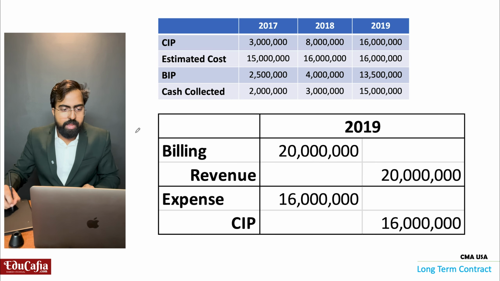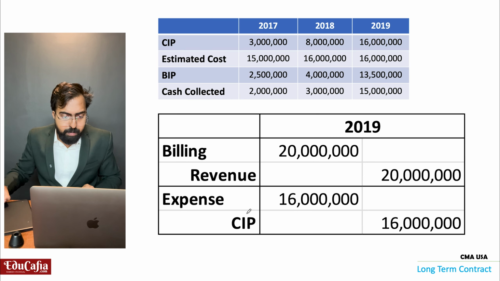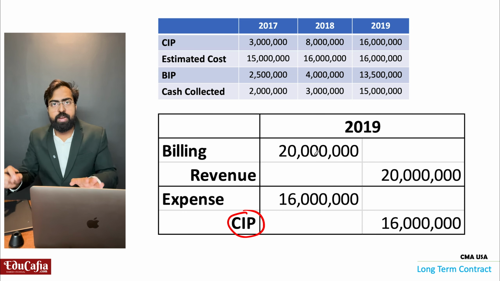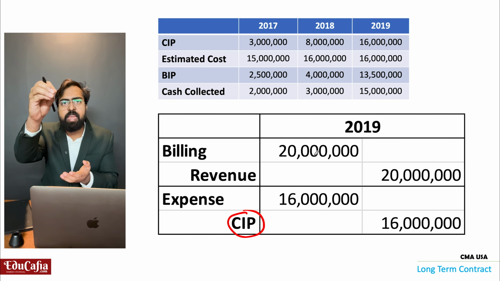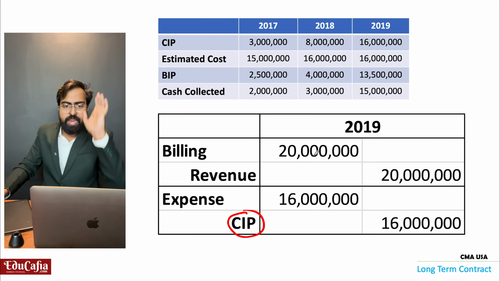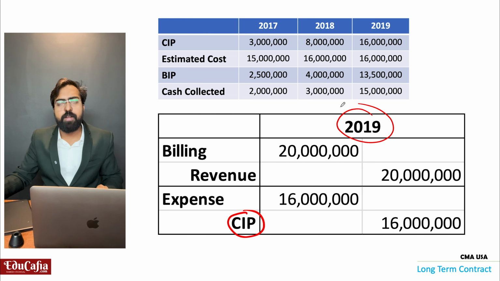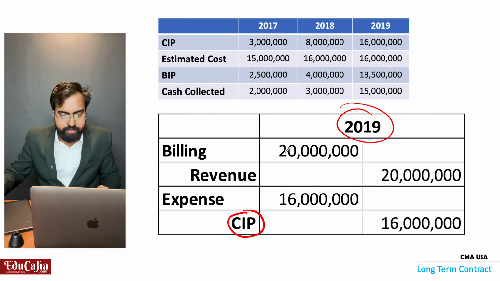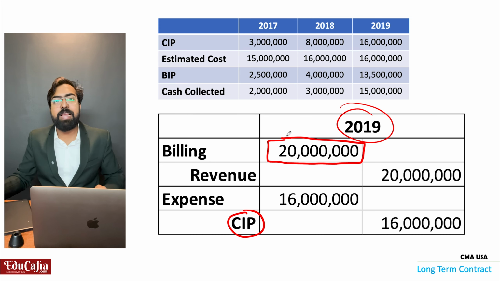So I told you that CIP account, at the time of last point when we are giving the key of that car, and we are giving the car also, at that time in 2019, how much bill total we gave? 20 million.